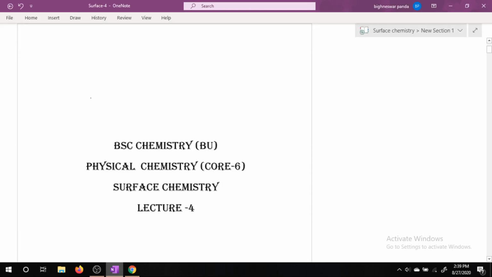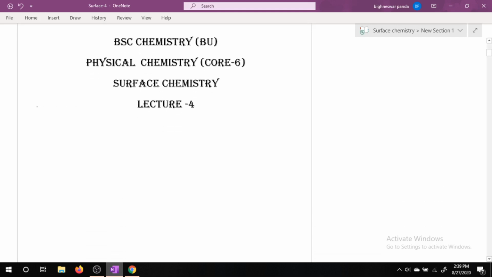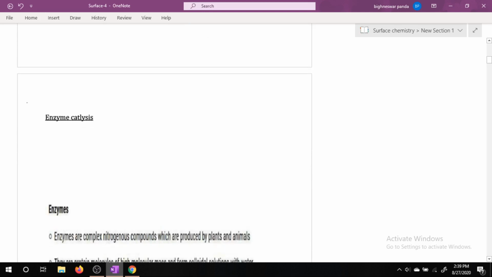Here we are another session of surface chemistry, that is lecture 4. Today we are going to discuss enzyme catalysis. In the previous class we discussed catalysis and shape selective catalysis such as zeolites. Now we are going to discuss enzyme catalysis.